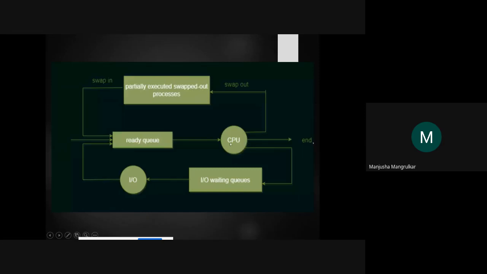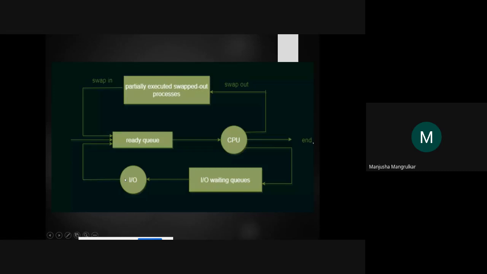It executes on the CPU. If it is over, it will exit, right? It ends. But if that process requires some input output device instructions, it will be sent to the input output waiting queue, right?